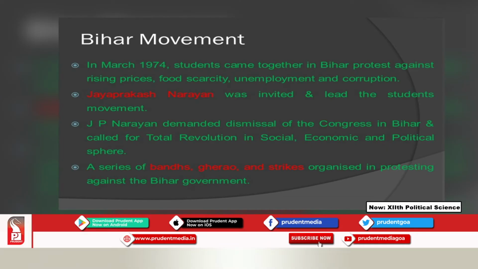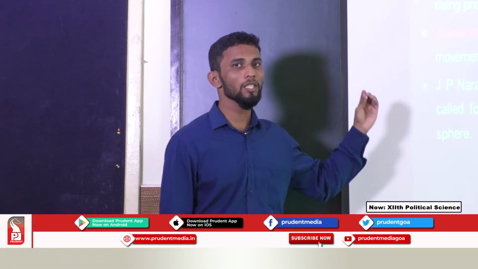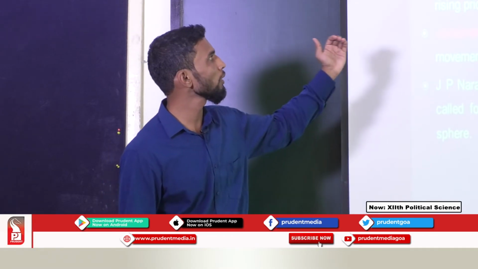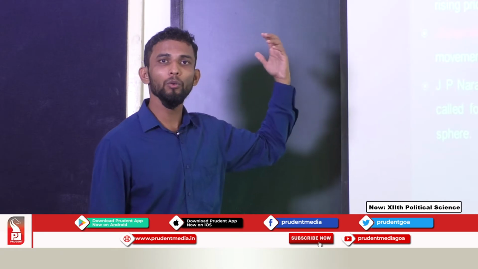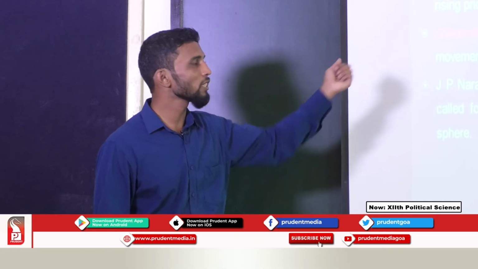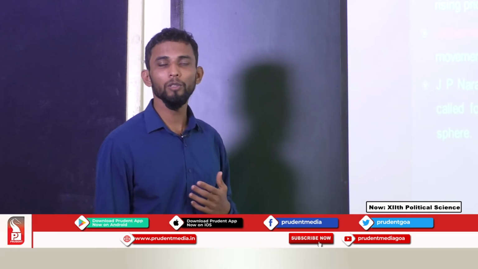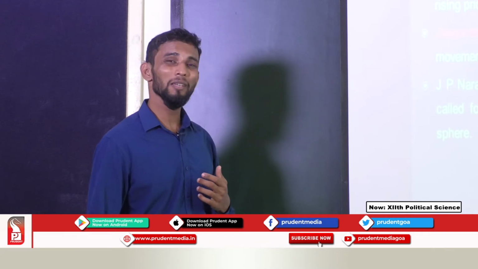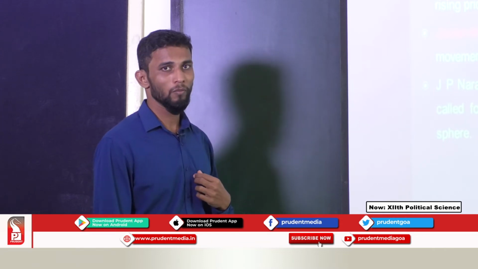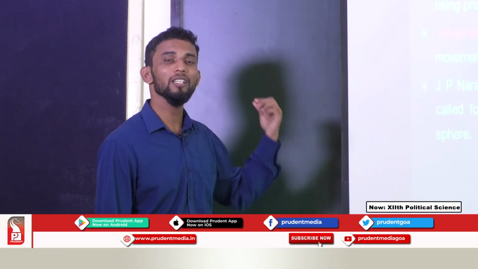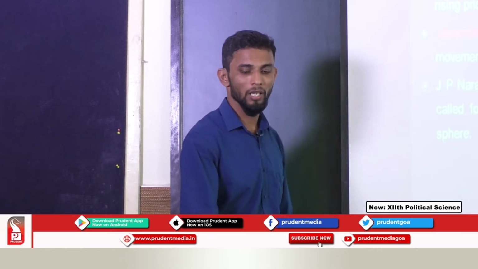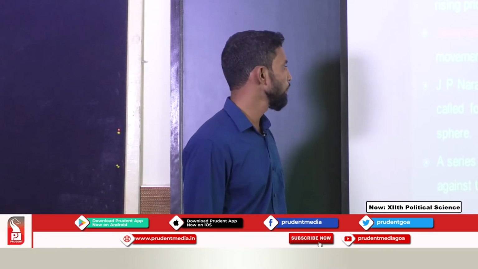He demanded the dismissal of the Congress party from Bihar because it was alleged that the party could not control the rising prices, could not solve the problem of food security, could not overcome unemployment, and there was the problem of corruption.